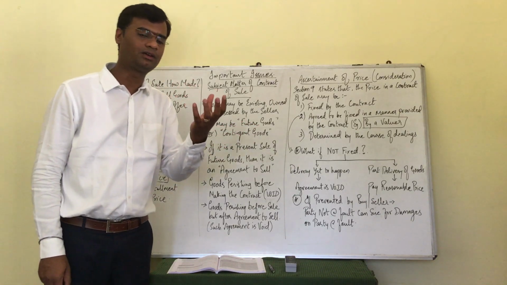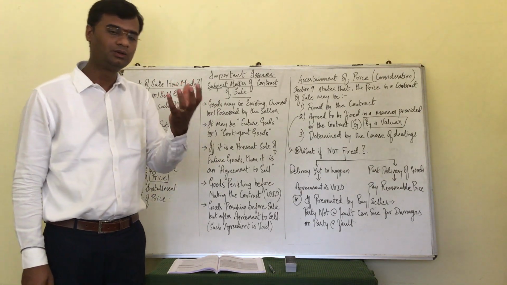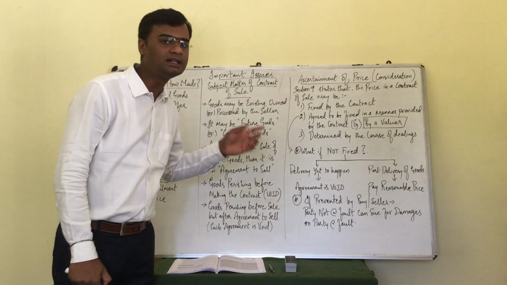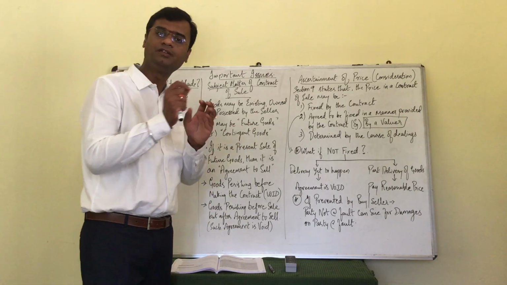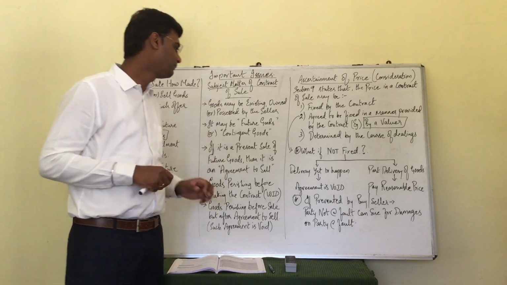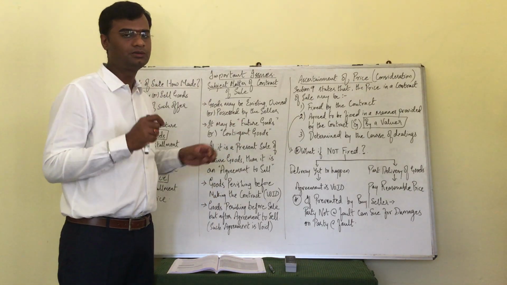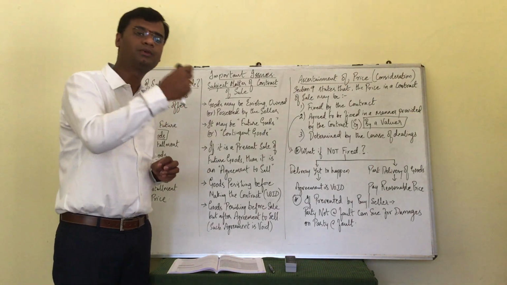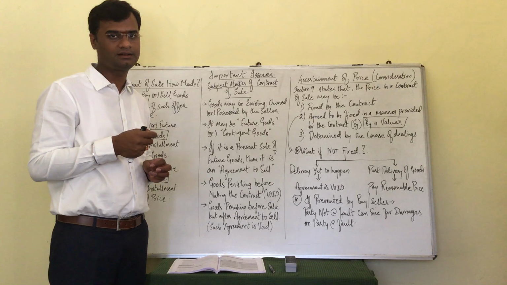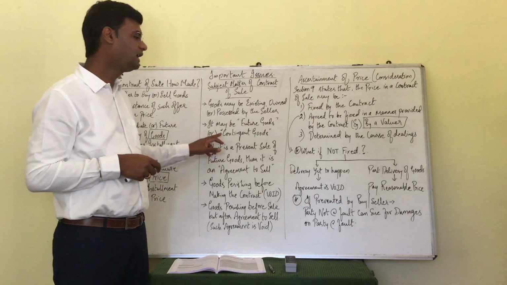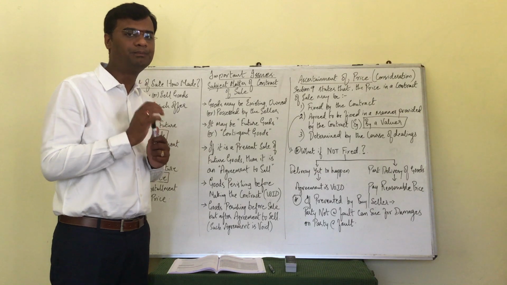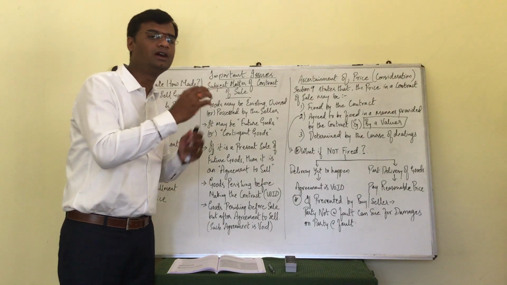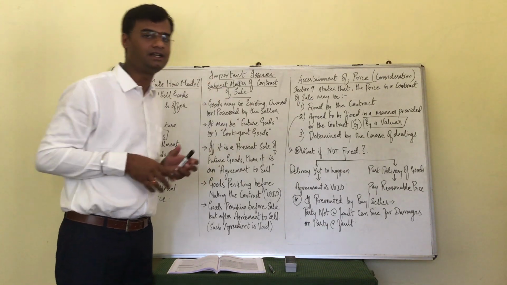The goods that are the subject matter of contract could be future goods, which we have already discussed, or it could be contingent goods. Sir, then what is the difference between future goods and contingent goods? Simple. In future goods, I told you that it is yet to be manufactured or produced or acquired by the seller, which is called future goods. In contingent goods, it's the same logic, but it is based on a happening or non-happening of an uncertain future event.